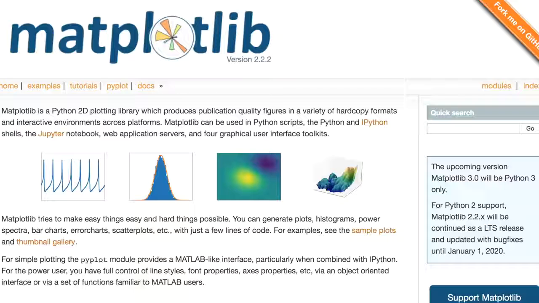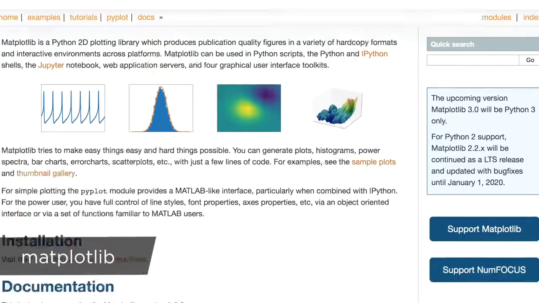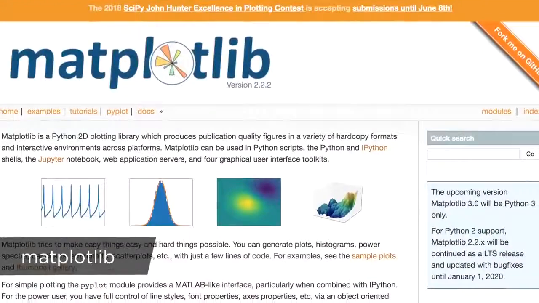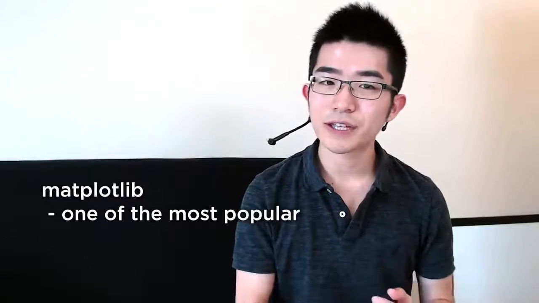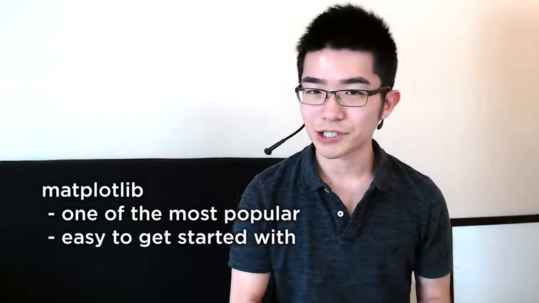Okay, so this is sort of a simplified example of what actual data analysis might look like in the real world. And it's kind of similar to the kind of work I did at Google too. So it was just like this one, but only more complex. And I actually used Python when I was working at Google for this kind of analysis too. Now, one of the most popular data visualization libraries for Python is Matplotlib. And I think it's a good library to get started with because first of all, it's still one of the most popular ones. And it's also easy to get started with.